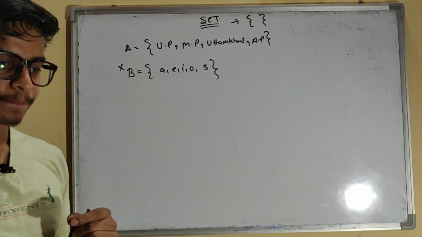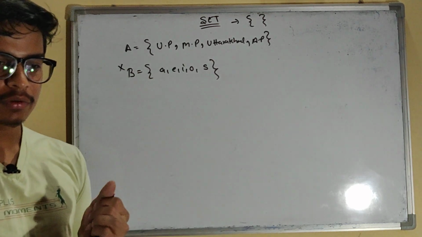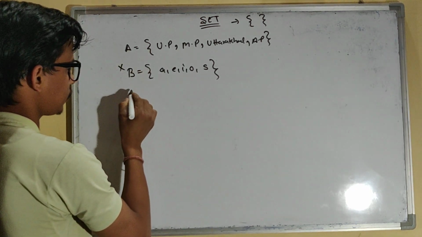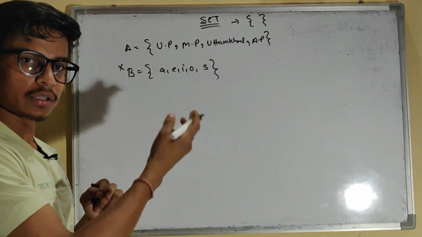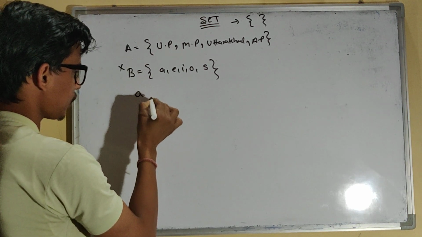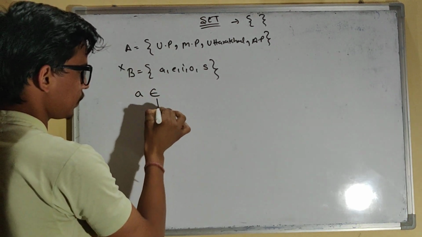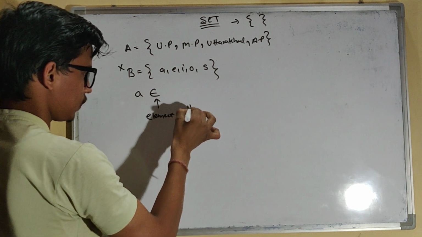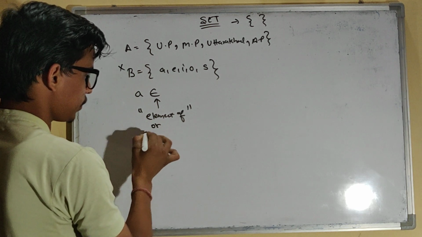Now one more thing. If a is an element of the set A, I can write it like this: a belongs to A. It can be written as "element of", or you can say "belongs to".